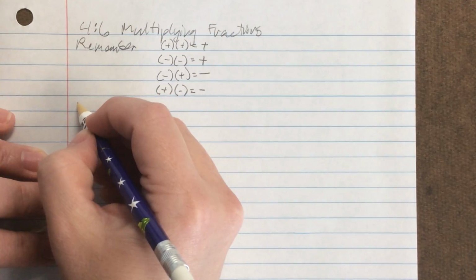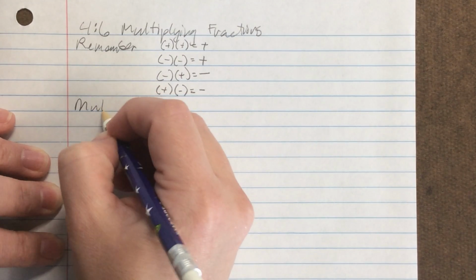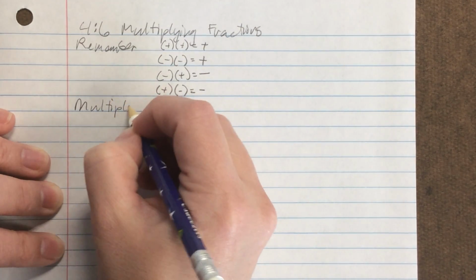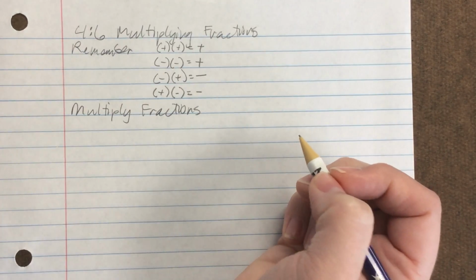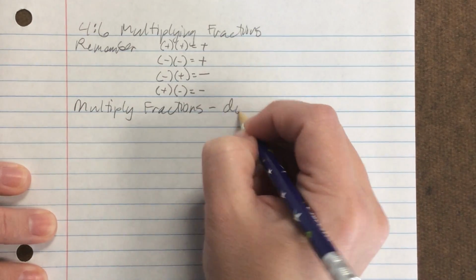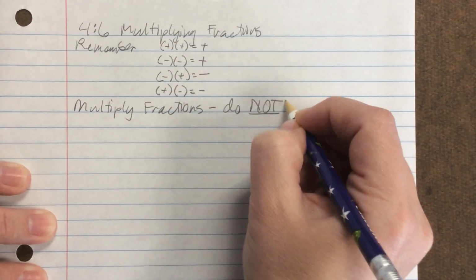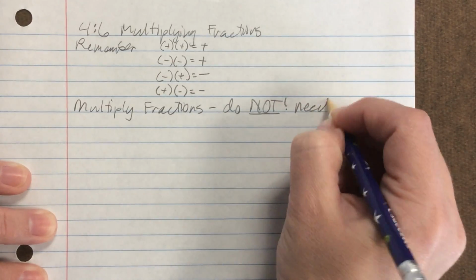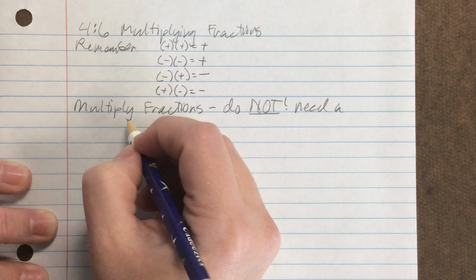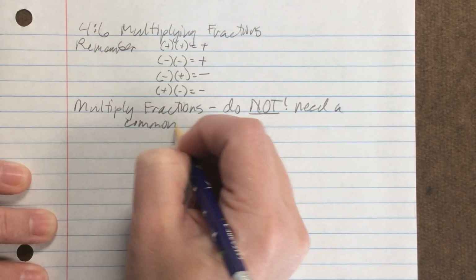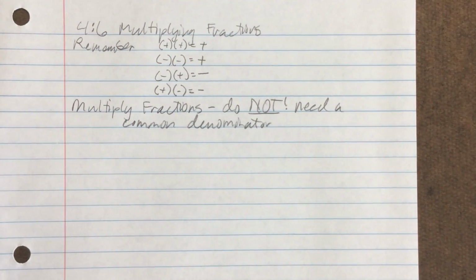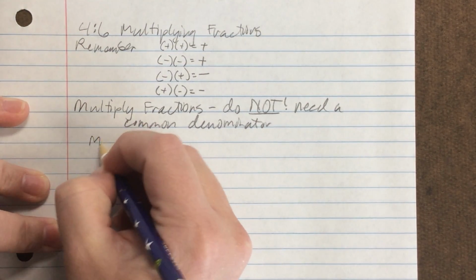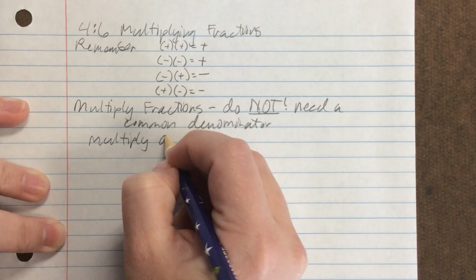Now, to remind you how to multiply fractions, it's so much easier than adding and subtracting. Do you want to know why it's so much easier? You do not need a common denominator. Hooray! All you have to do is multiply across.